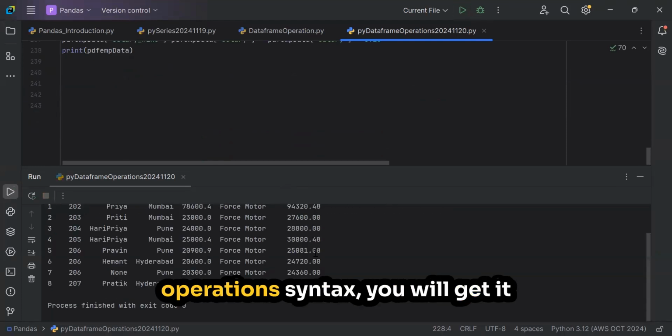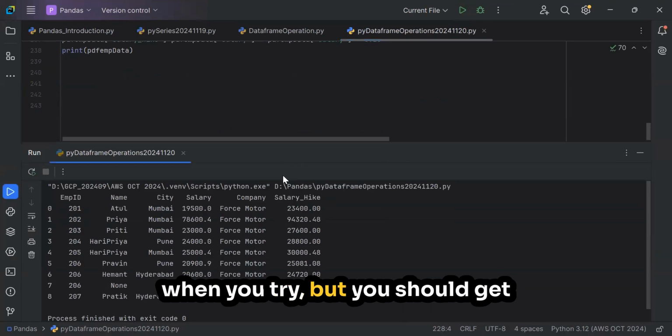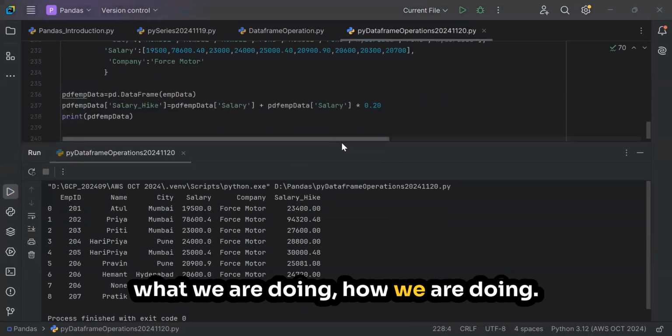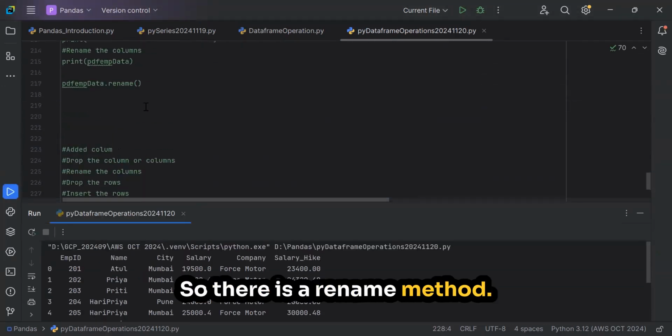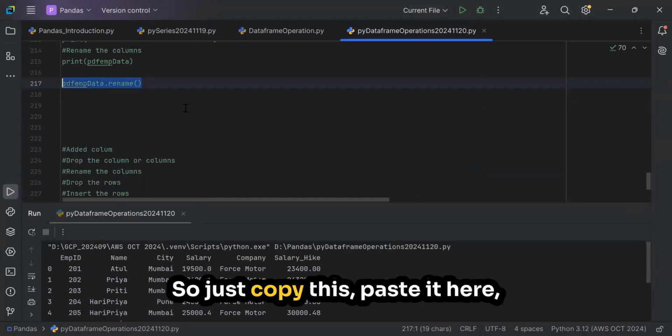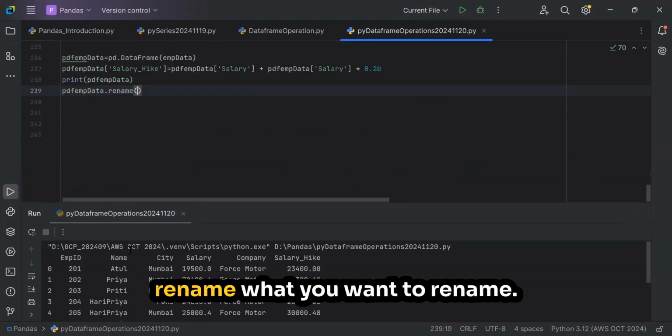What we are doing here are the operations. The syntax you will get when you try, but you should understand what we are doing and how. So there is a rename method. Copy this, paste it here, rename.